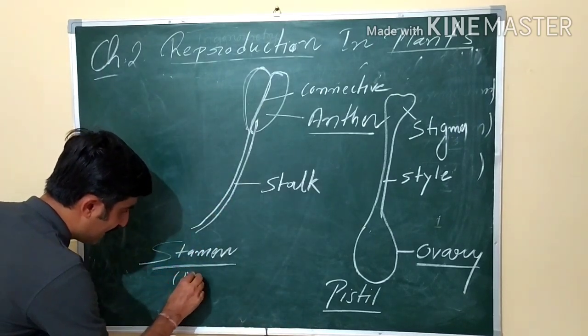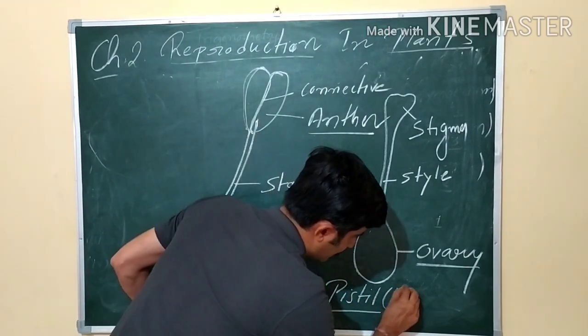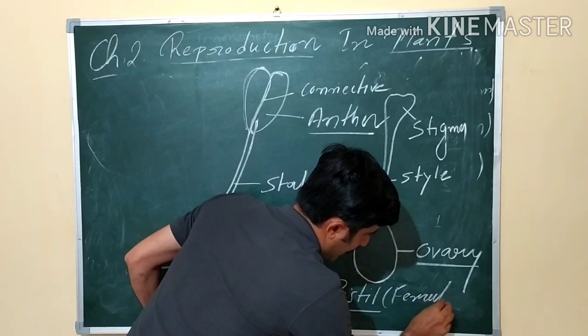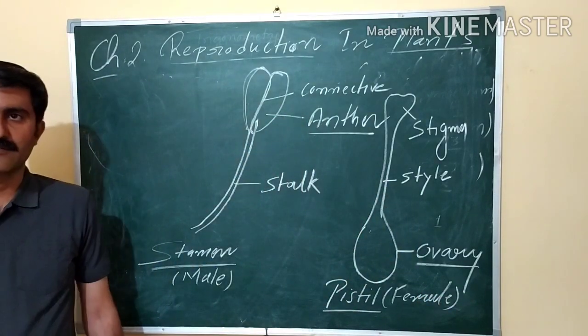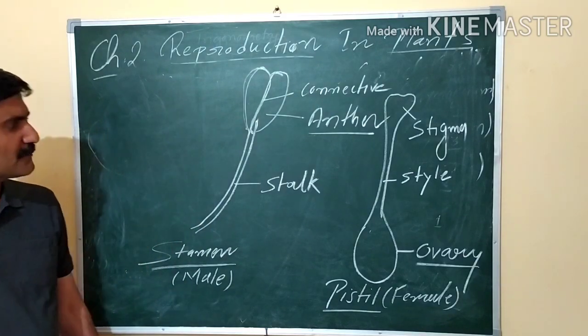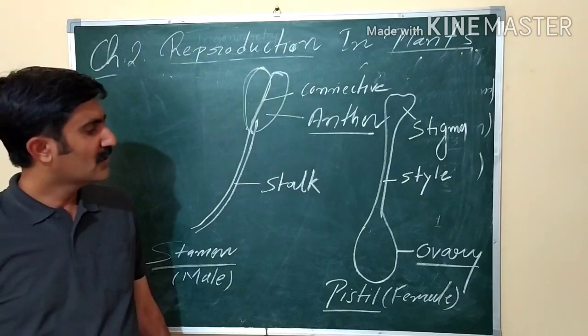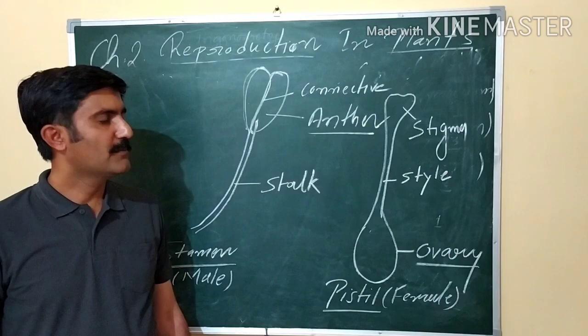There is the male, and this one is the female part. So this is all about the typical structure of a flower. We will continue with how the stamen produces the male gametes, and how the pistil helps in the development of female gametes. Thank you.